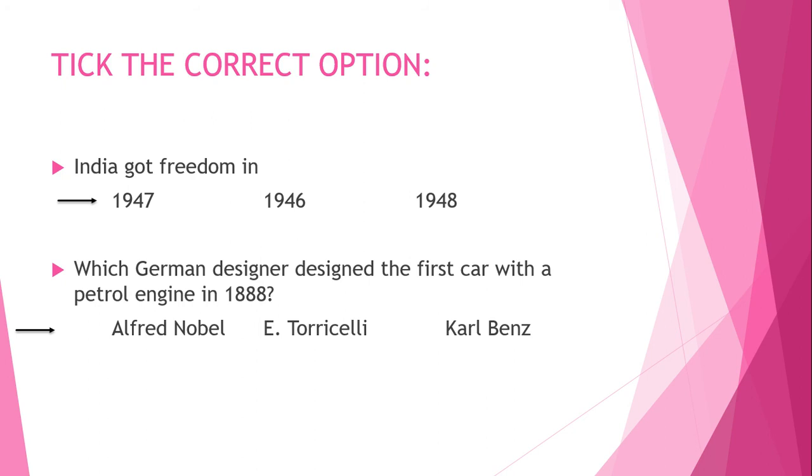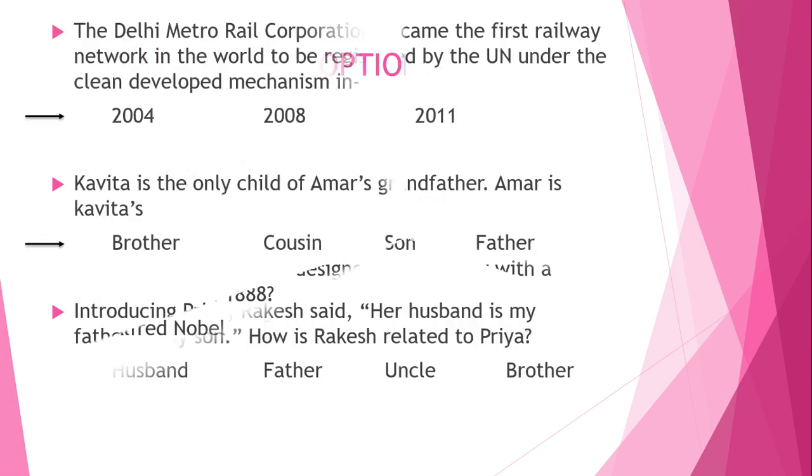Next one is, which German designer designed the first car with a petrol engine in 1888? Answer of this question is Carl Benz. Carl Benz. Which German designer designed the first car with a petrol engine in 1888? Carl Benz.